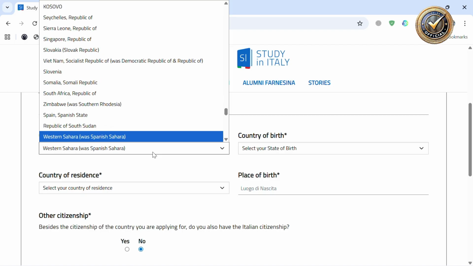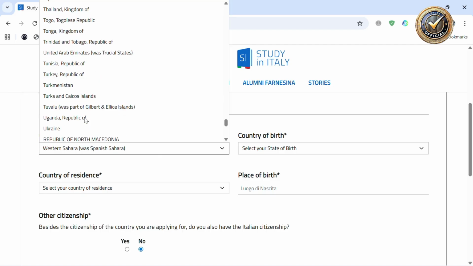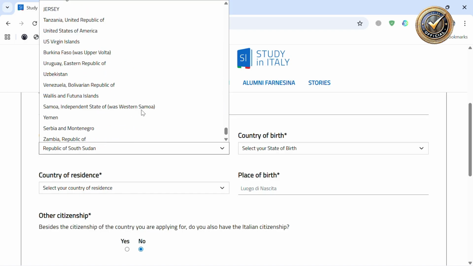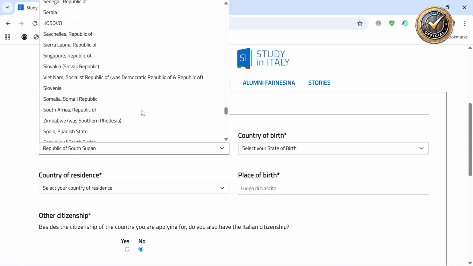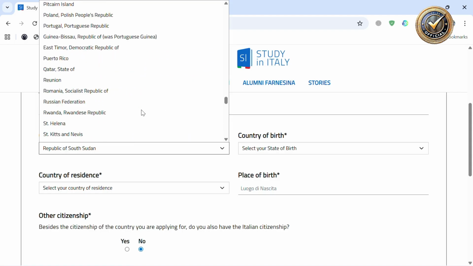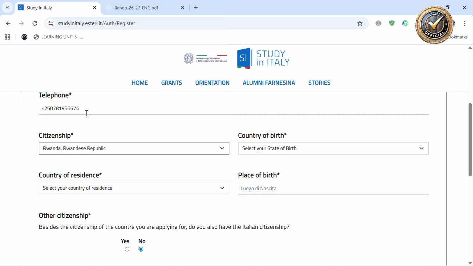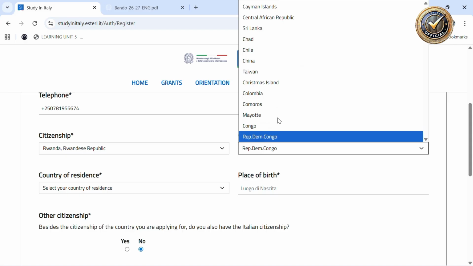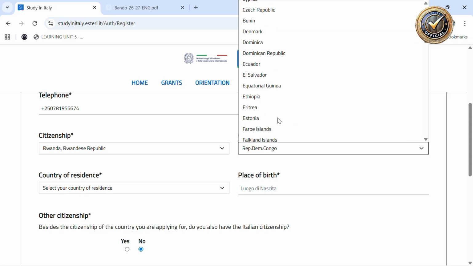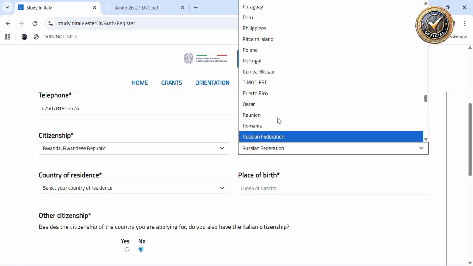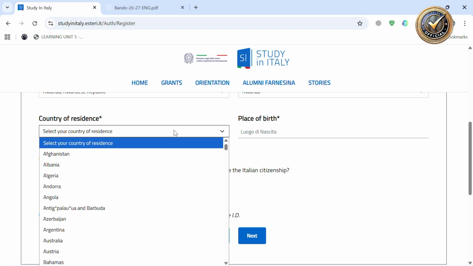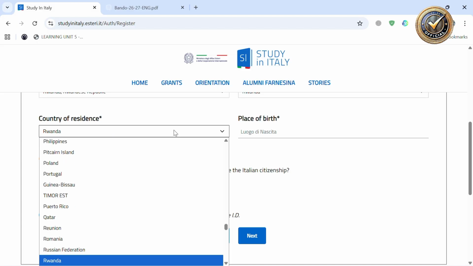For example, Rwanda is the country, the birth country, and also the country of residence, which you also choose.